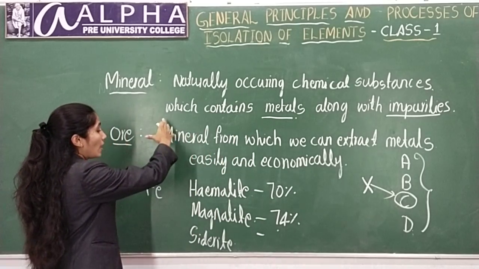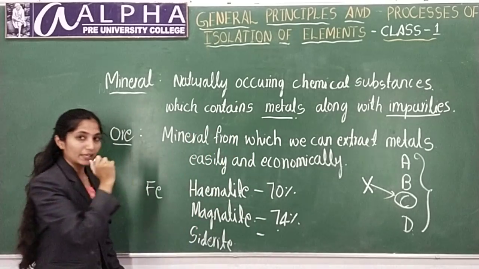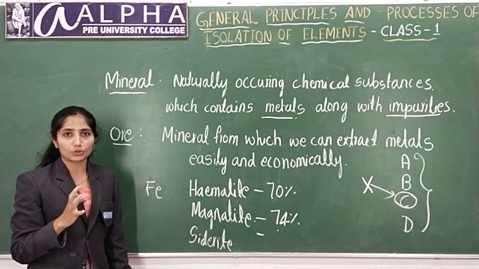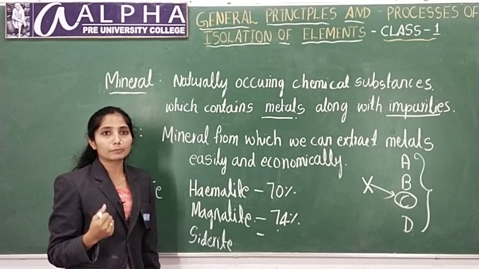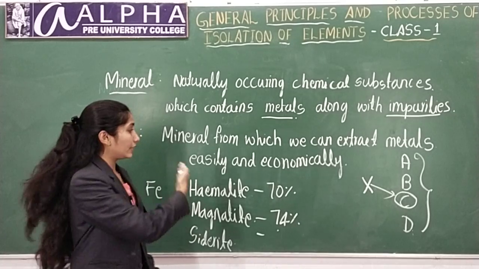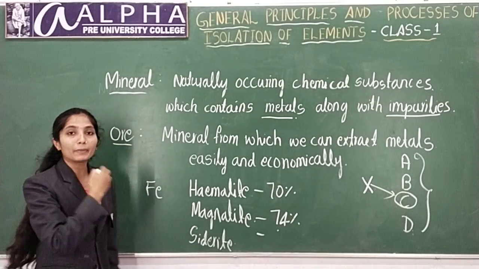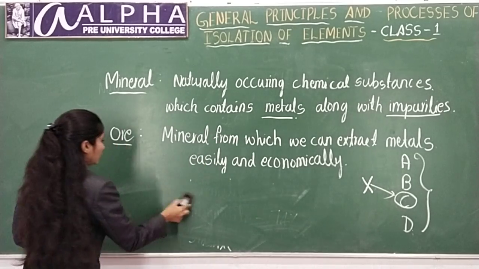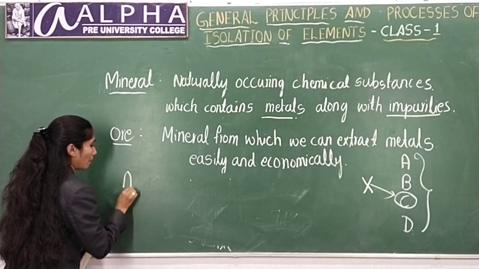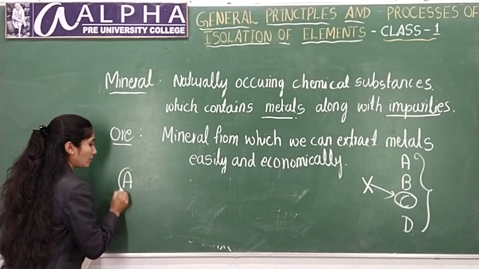Here also, iron contains many minerals, and not only iron, any element will contain many minerals, but you cannot extract metal from every mineral. For example, A is a metal.